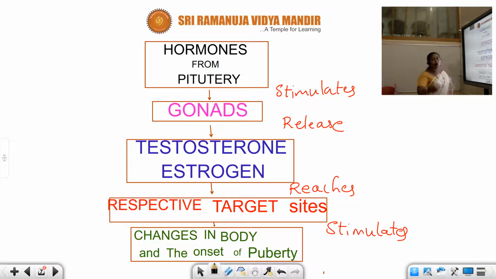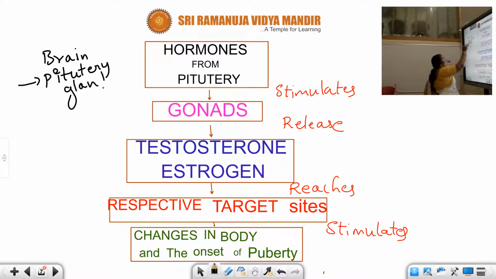You know very well that the brain is a very important organ in the human body, which controls the whole system. Why has it become so important? The reason is the presence of crucial endocrine glands in the head or brain region, the very important pituitary gland.